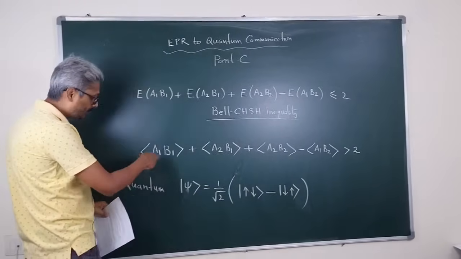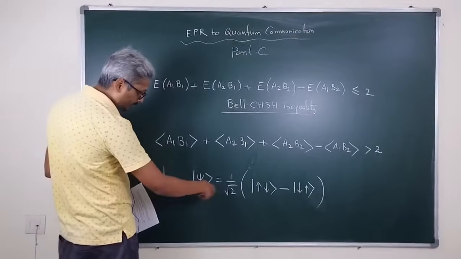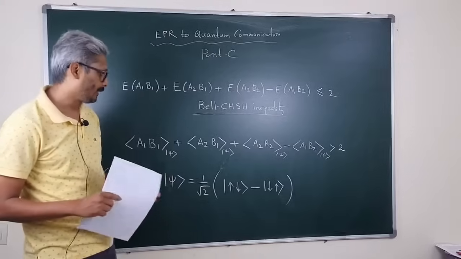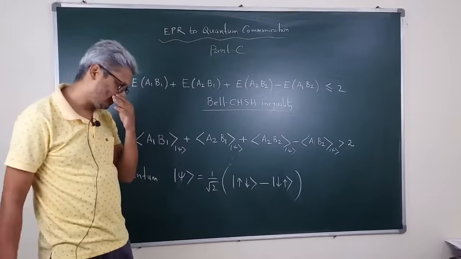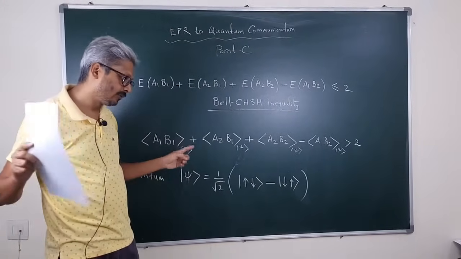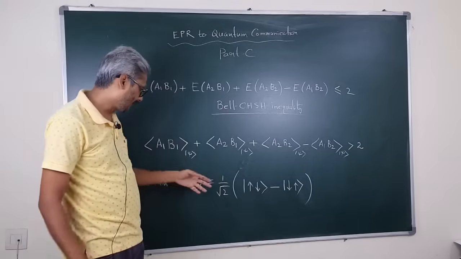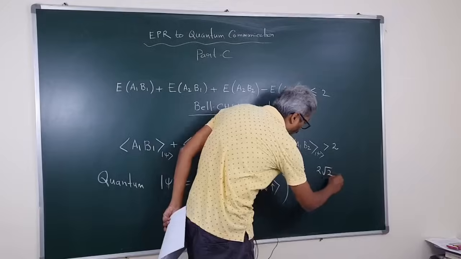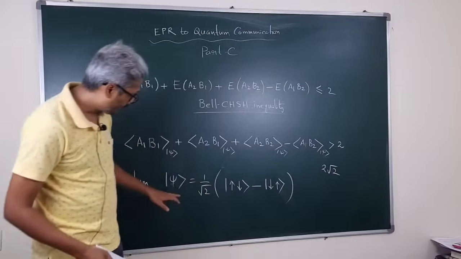These are the expectation values with respect to this entangled state psi, and for a particular choice of measurement directions for a pair of entangled spin half particles, it can have a value of 2√2 for this entangled state.